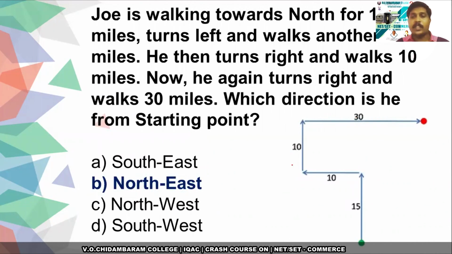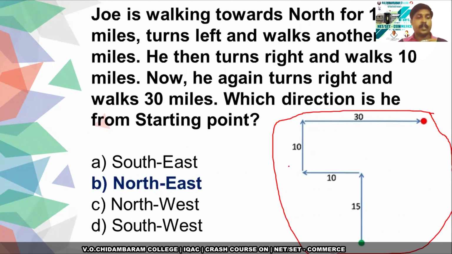And this is the pictorial representation of the given problem. Using the pictorial representation only in the direction test, you can find the correct answer easily. So this is your starting point. You have to travel in the north direction for 15 miles.